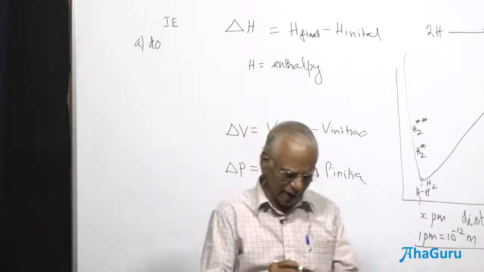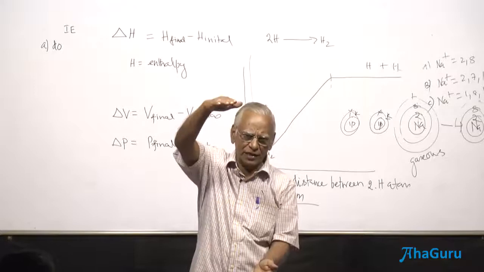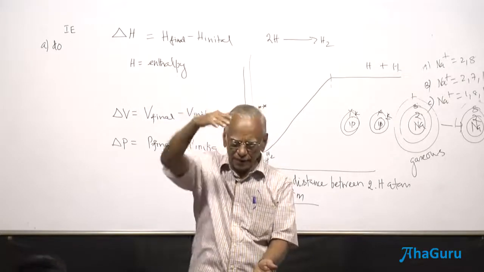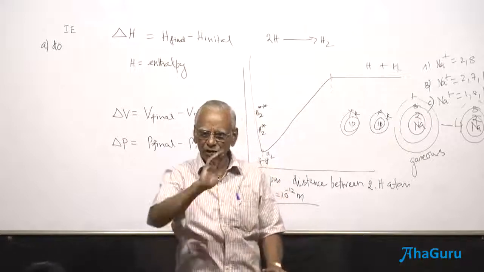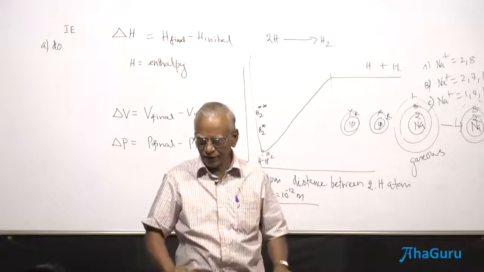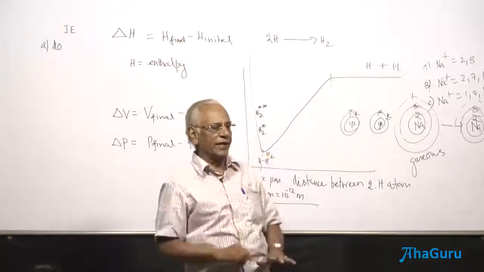You take a gas which is 5 liters, you expand it, and it goes to 50 liters. What should be the delta value? Delta V, 50 minus 5. It's going to be a positive value, plus 45. That means it's an expansion. If delta V is positive, it tells you it is an expansion. That is the information we get.